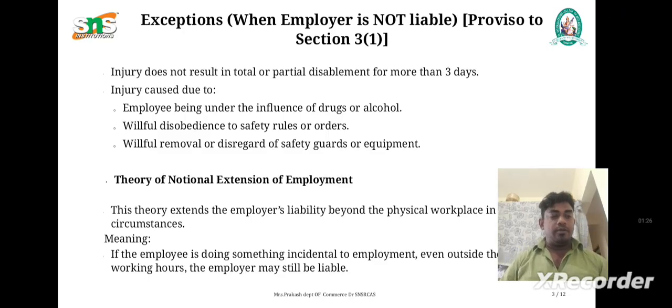The final word. It is mandatory as per government rules for employers to provide insurance benefits to their workforce under the Workmen Compensation Act 1923. This ensures that even in the case of unfortunate accidents, employees can get financial security, which can help them and their families deal with the situation.